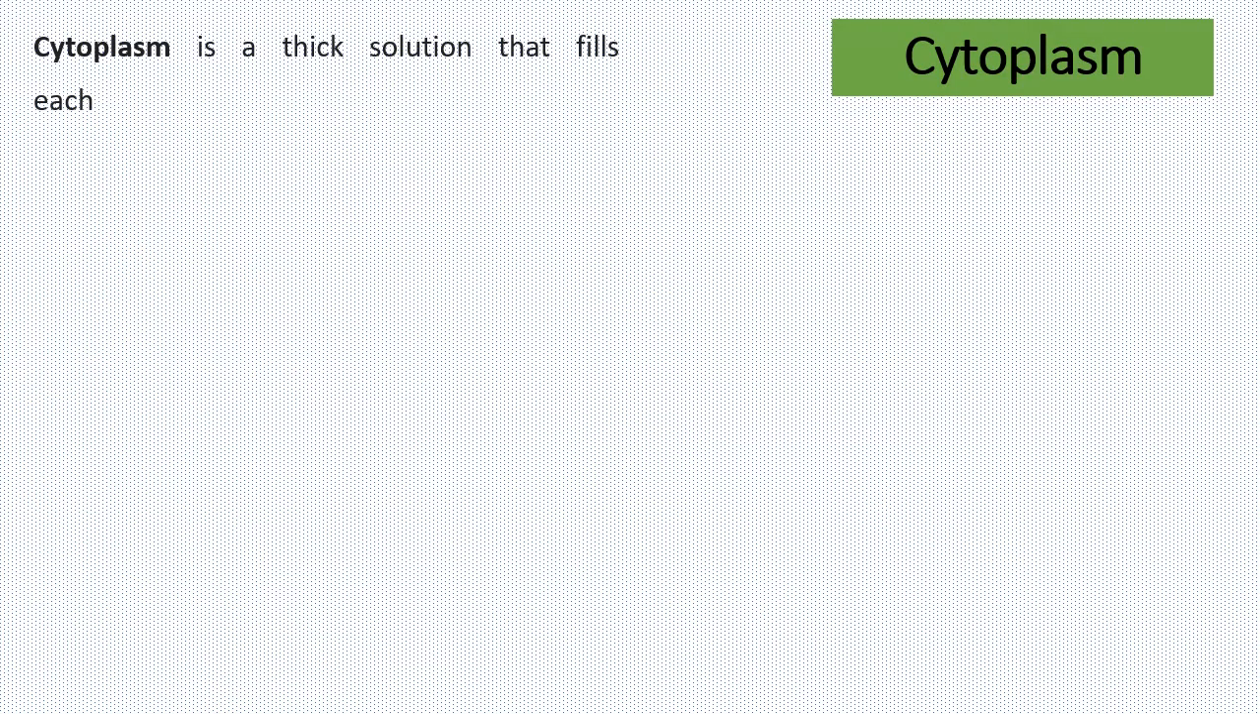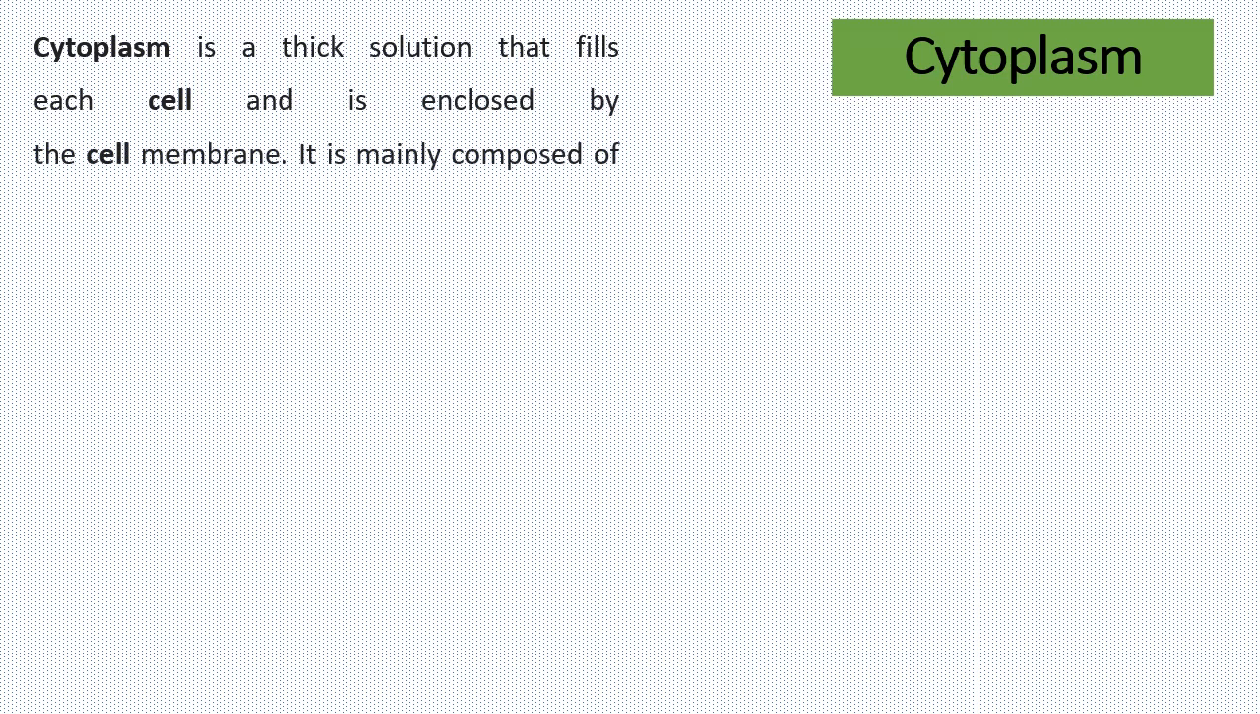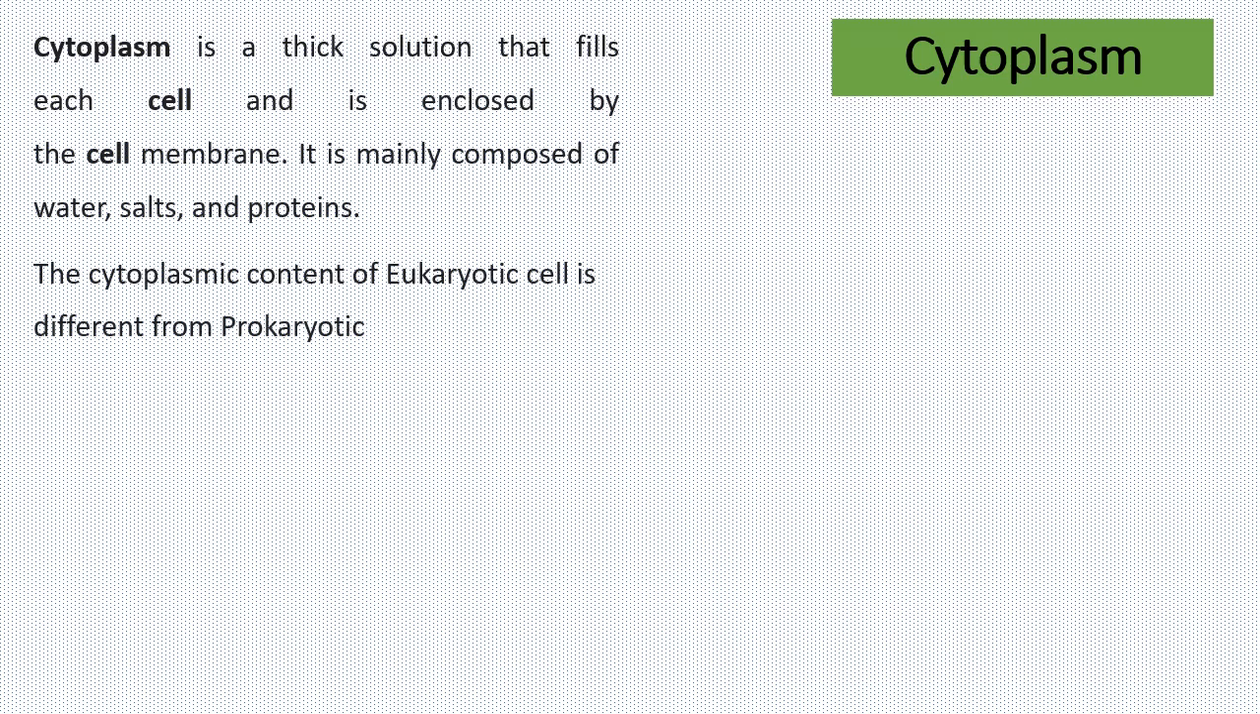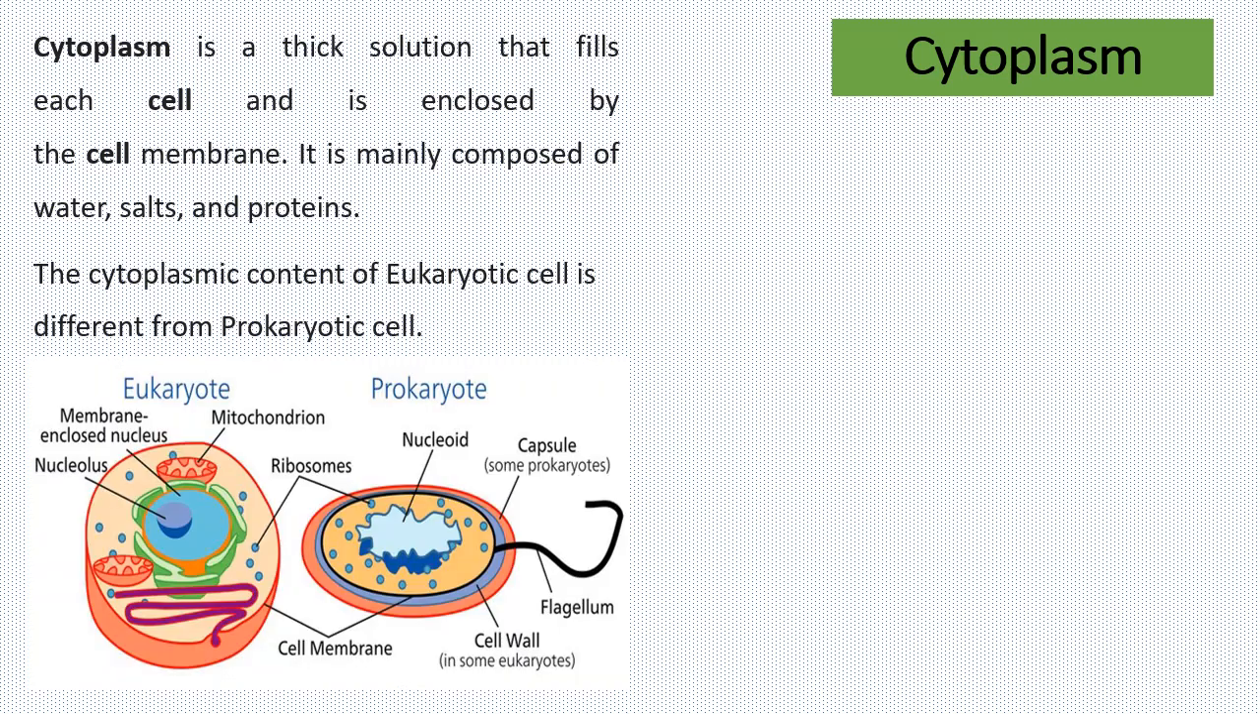The cytoplasm is a thick solution that is filled inside the cell and is enclosed by the cell membrane. The cytoplasmic content of the eukaryotic cell is different from a prokaryotic cell. As you can see in this diagram, the eukaryotic cell is somewhat larger in size as compared to the prokaryotic cell. The eukaryotic cell also contains a central, well-defined nucleus, whereas the central portion in the prokaryote is not well defined and is thus known as the nucleoid instead of nucleus. The eukaryotic cell contains certain membrane-bound organelles such as the mitochondria, which are not visible in the prokaryotes.